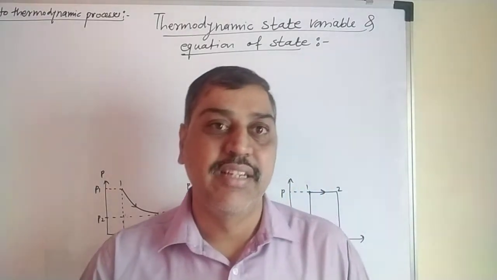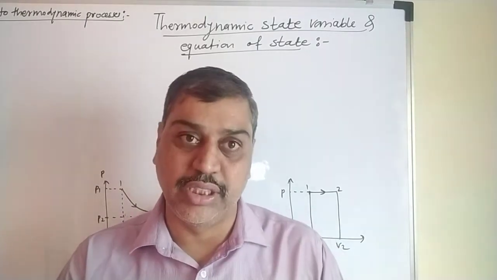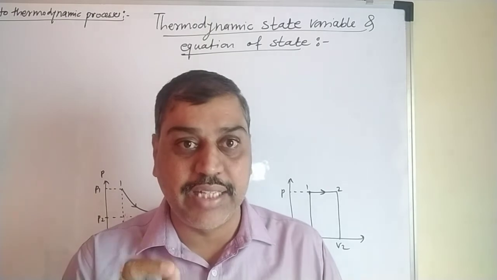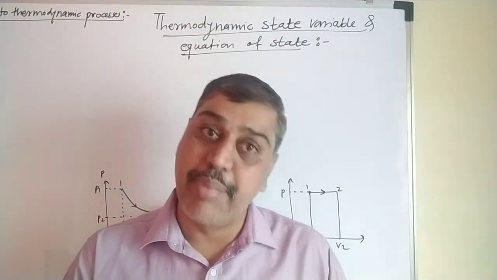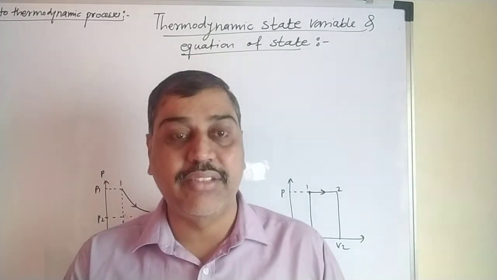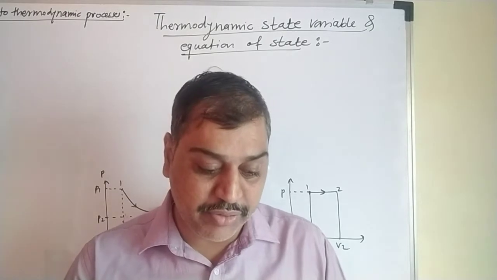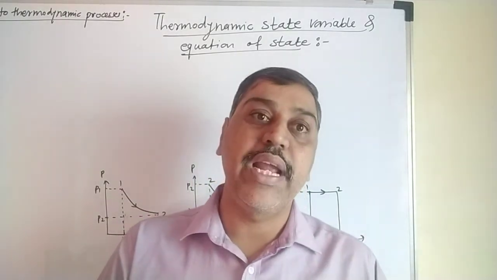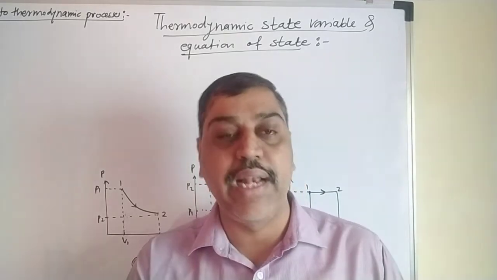In this process no state variable is constant. Pressure, volume, temperature and mass get changed. So this type of system is said to be a non-equilibrium system or non-equilibrium state.